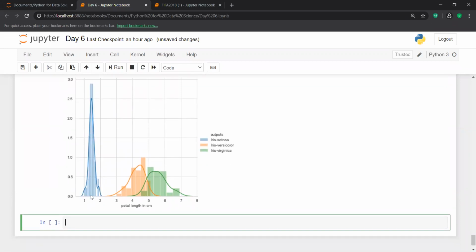So on the basis of petal length, on the basis of a single variable, if I try to make an analysis, what kind of analysis am I getting? If I ask you the question, what kind of insight are you getting from a univariate analysis? In a univariate analysis, you just take a single variable, and that single column is nothing but petal length.